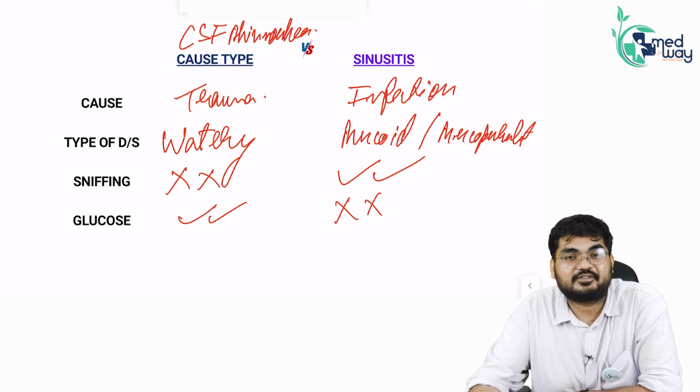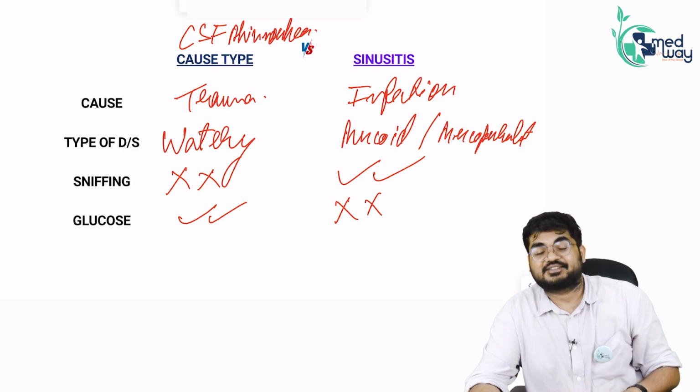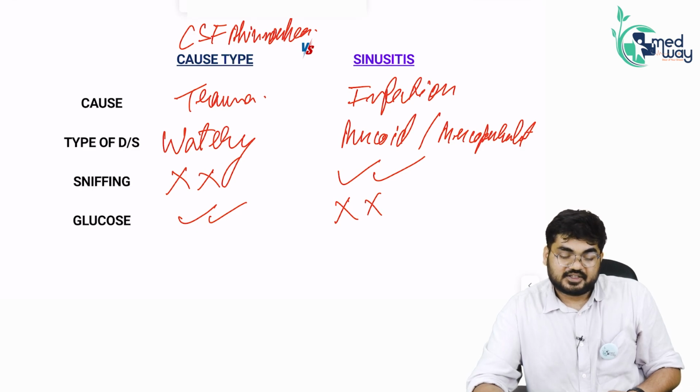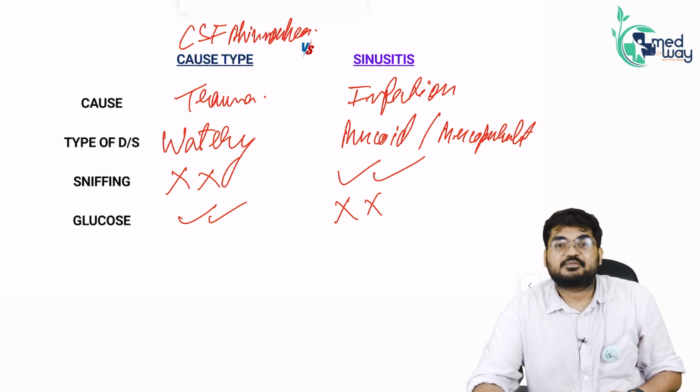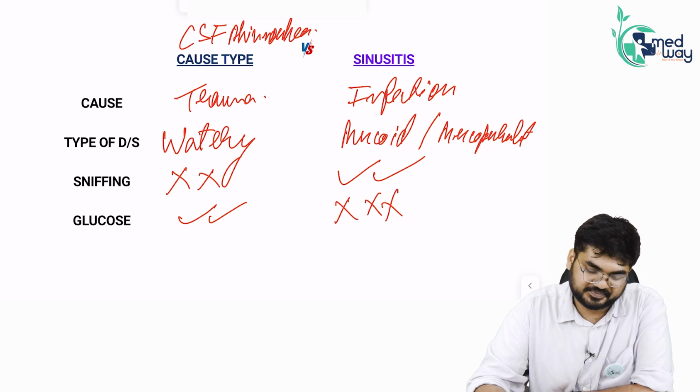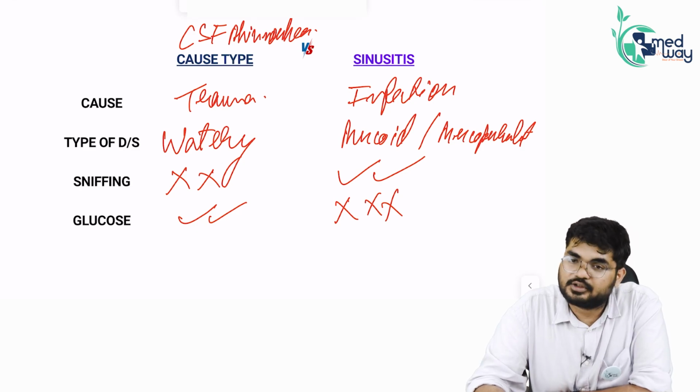Obviously, otherwise you would have been eating or drinking your discharge itself. Anyways, better to take the energy from the discharge of sinusitis if that would have been happening. So, absolutely no, glucose is not present in the sinusitis discharge and is present in CSF rhinorrhea. Fine. Going to the next part.